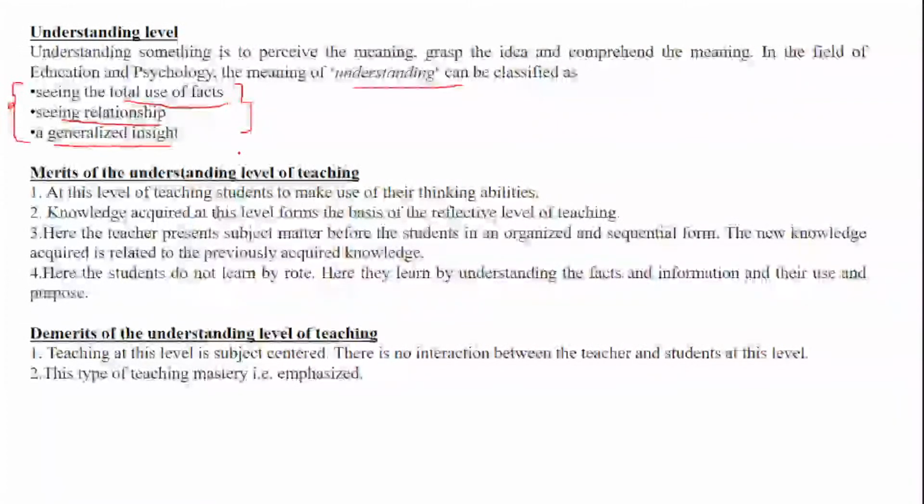In the year 2019, these statements were given, along with some other statements, and you were told to identify the right statements for the understanding level. So please remember, it's very important what the understanding level helps the child do. It helps the child to see the facts. It helps the child to see the relationship. It helps the child to give a generalized insight.